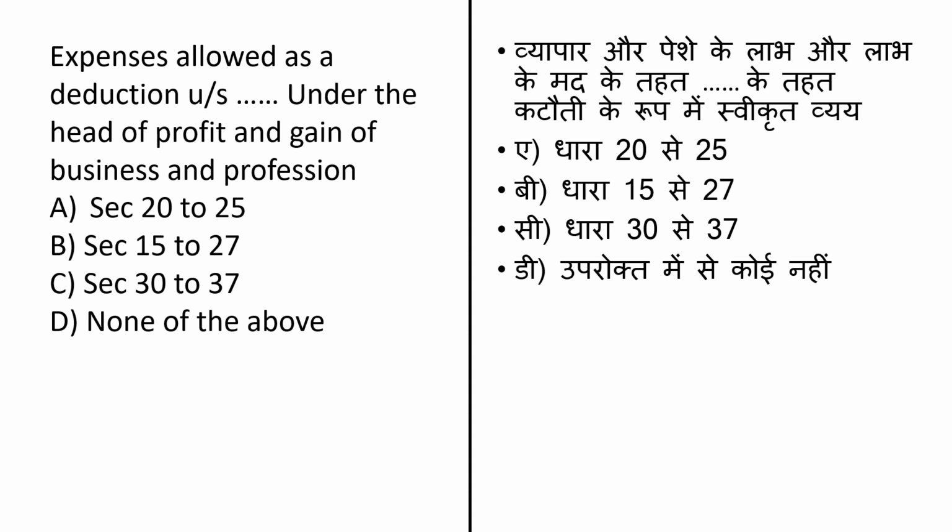What does section 30 say? It covers rent, rates, taxes, repairs and insurance for a building. Then section 31 covers the repair and insurance of machinery. Then comes depreciation under section 32. Then is investment allowance in notified backward areas of Andhra Pradesh, Bihar, Telangana or West Bengal, that is under section 32AD. So like this there are sections up to 37 which you have to read before going to the exam, because these sections are very important from the exam point of view. The answer for this question will be option C.